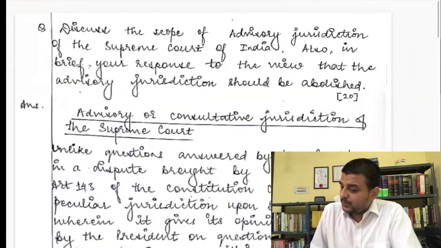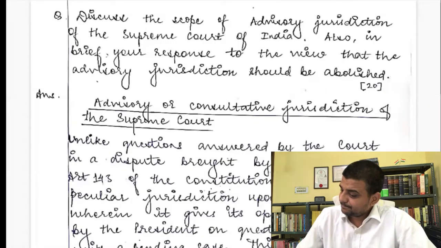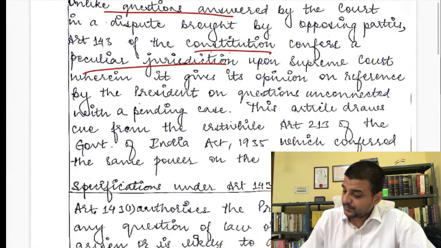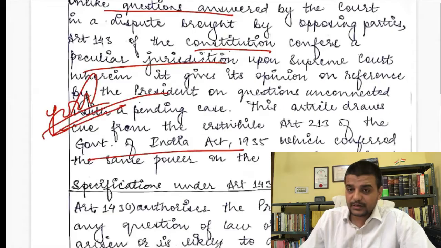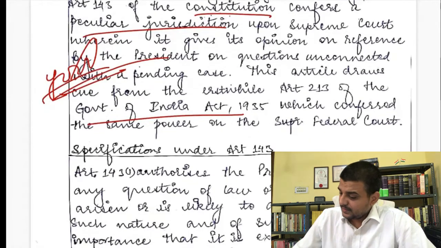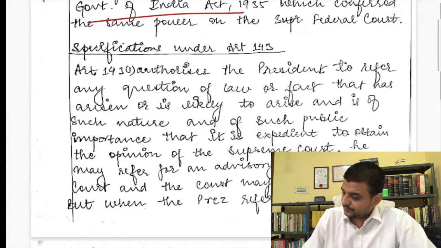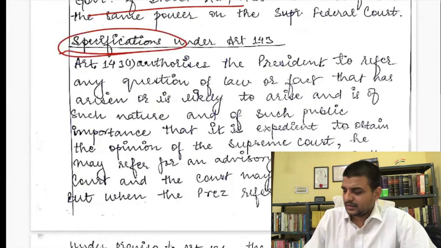Yes, discuss the scope. Who is he? I don't know. Discuss the scope of advisory jurisdiction of the Supreme Court of India. Oh, okay, the same thing. Good. First particular jurisdiction. Yes, that is a very good intro. Very good intro, right? He or she has cited very nicely, right? Specific. Instead of specifications, you can use a better word, right?